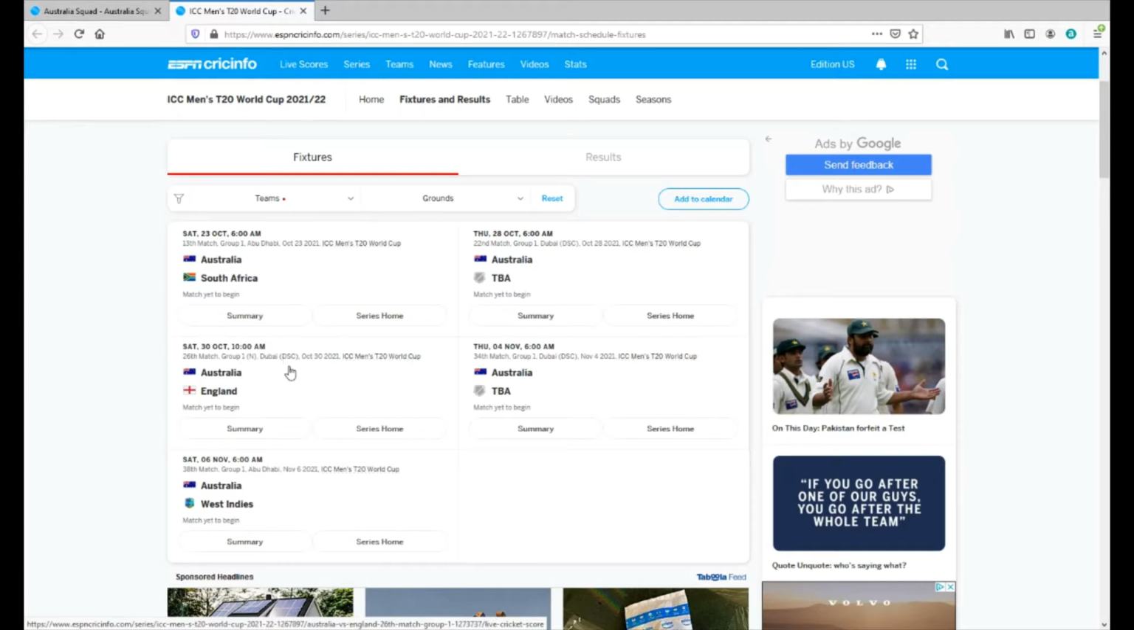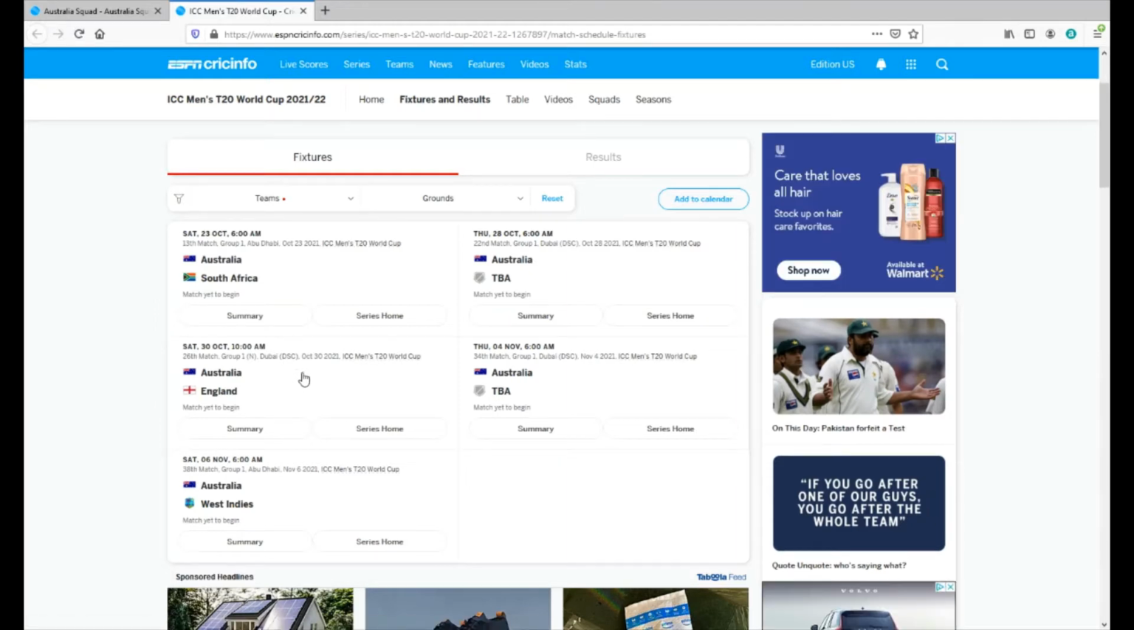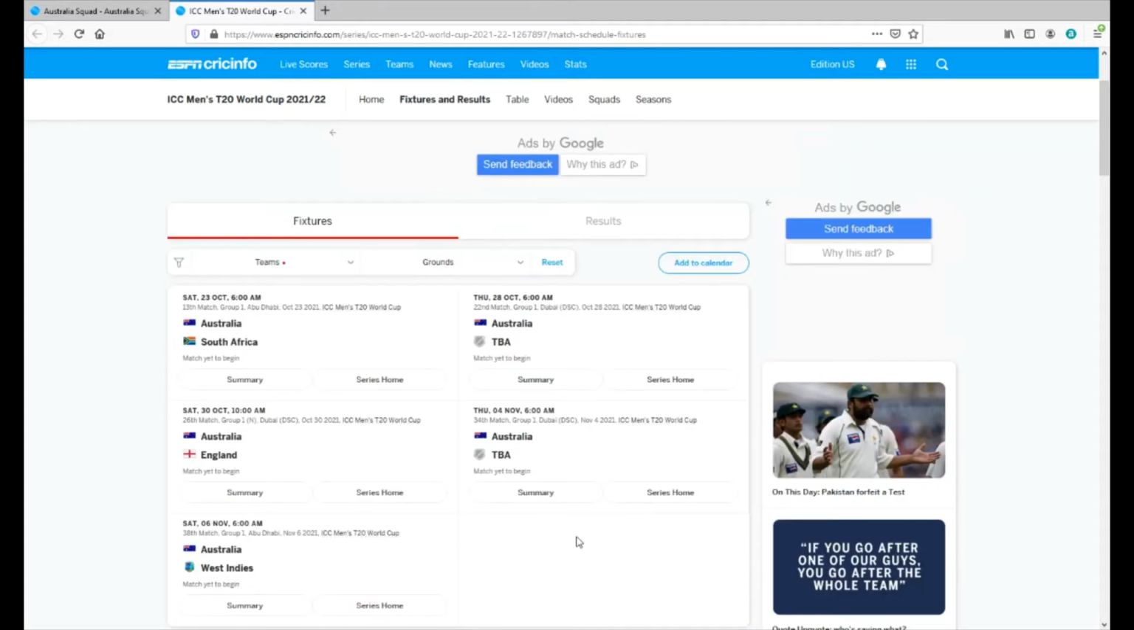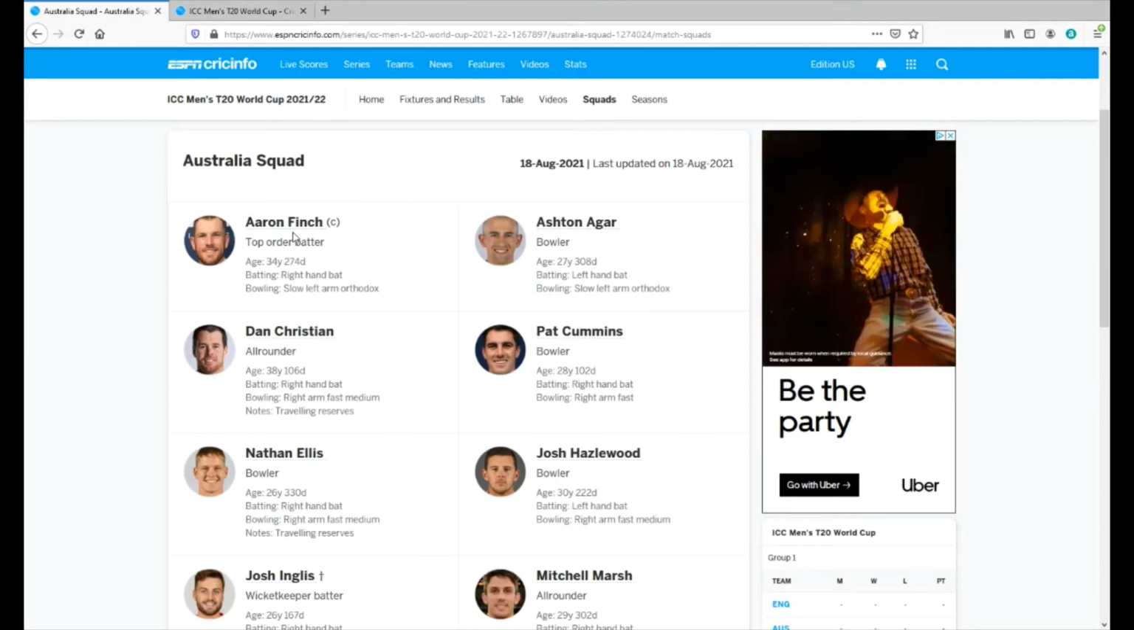30th October, they're going to face off against their rivals. England versus Australia, that's going to be a great game. And then on the 4th, they're going to play another lower squad. And to wrap up their Group 1 play, they're going to play the West Indies. So now that we know what Australia has ahead of themselves, let's take a look at their squad. Who they've selected to face up against these tough opponents: South Africa, England, West Indies, and even some of the associate teams. Let's go straight from the top to the bottom.